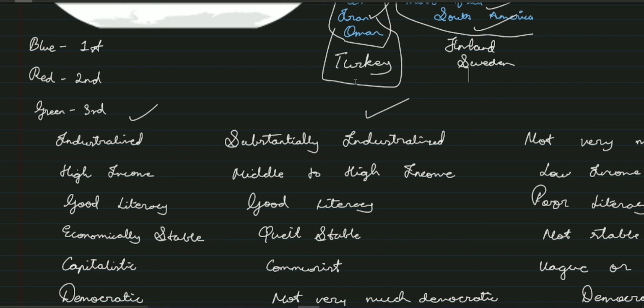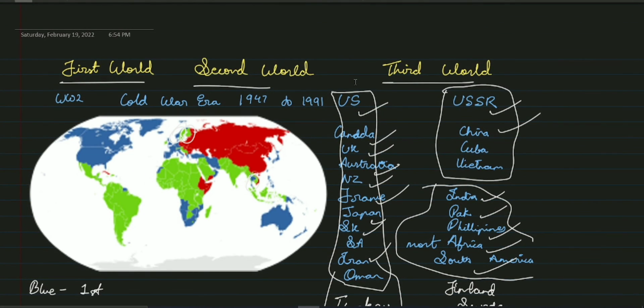So there are some synonymous terms that we can use to refer to first world, second world, and third world countries. The synonymous term for first world countries is highly developed countries. Second world countries, developed countries. Third world countries, developing countries. Mostly they are poor nations. They include most of Africa and India.